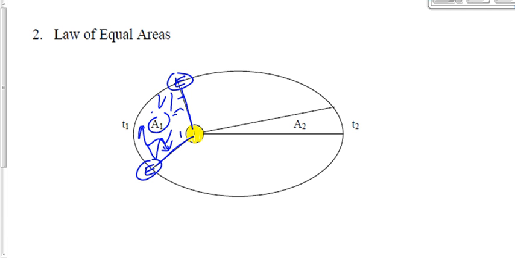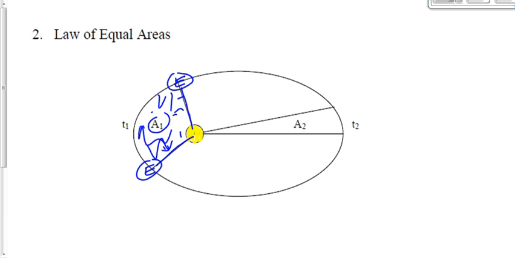Now, honestly, I have no idea how we would calculate that area. That's a crazy mathematical shape, right? It's one portion of an ellipse. Somebody that's smarter than me can find the area of that section of the ellipse that was swept out. Bottom line is it can be done. Okay, there is an area there.